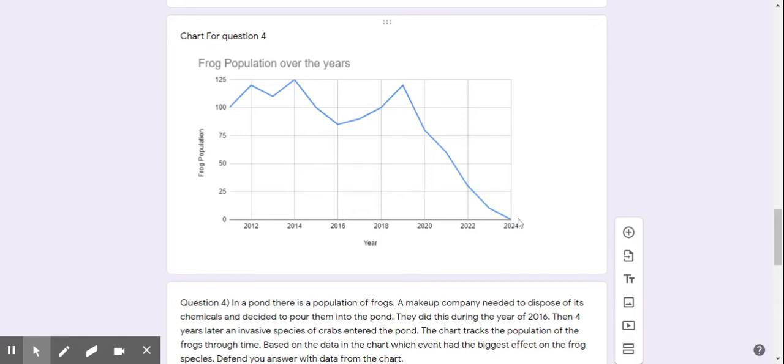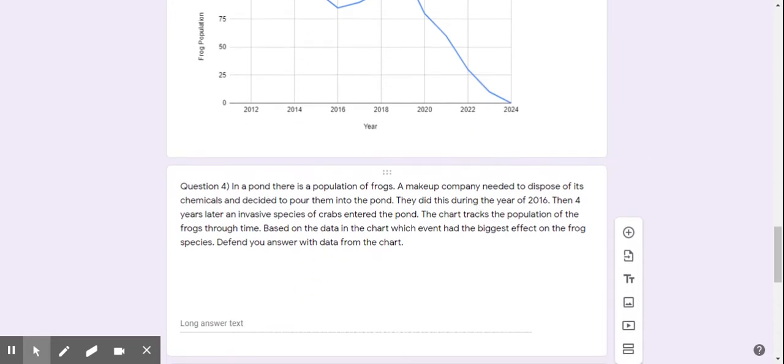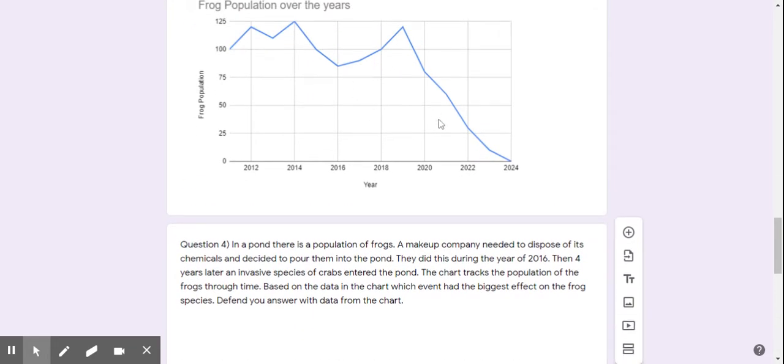There's no more. So let's check out the important key points right here. For 2016, this one right here is a pretty low point when the makeup got added. But then we see that the population kind of just came back up. So it was only a dip in the population for a bit. It was a temporary problem. 2020, we see a pretty drastic dip, the lowest dip we've seen. And then we see a continuous drop over the years, continuously going down and down and down. And 2020 happens to be 4 years after 2016, which is also when the invasive species of crabs were added.